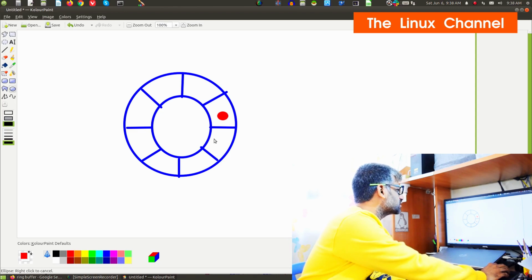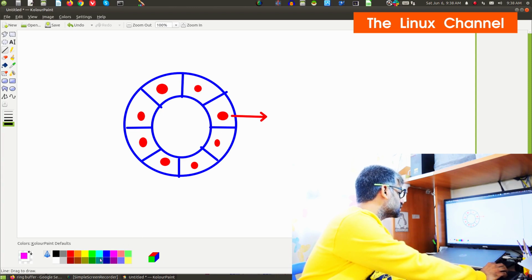Let's assume it is populating like this, and if it is a circular ring buffer done with static arrays, once it comes here, the next item, let's assume this one is not consumed yet. Then you can start overwriting it. Let's represent that in some other color. You can start overwriting this.